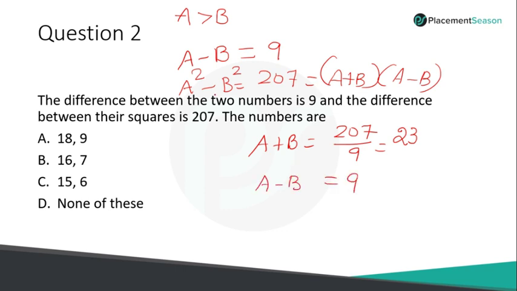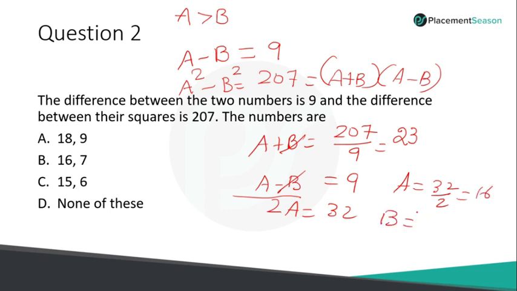So if you solve these two equations, we get the value of a and b. So let me solve it. Adding the equations, b gets cancelled. So what is 2a? 32. So a value will be 32 by 2, which is 16. Now let me take the b value. So substitute the value of a in any one of the equations, and you will get the value of b. So b value is 7. Clear? So this is one of the methods to solve this particular question.